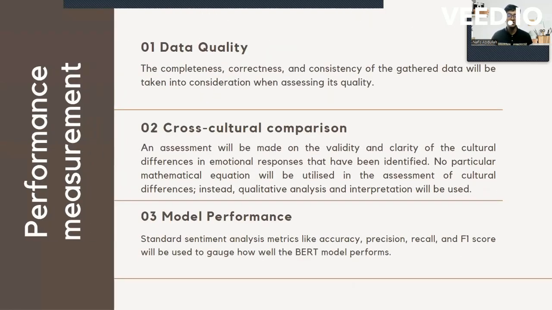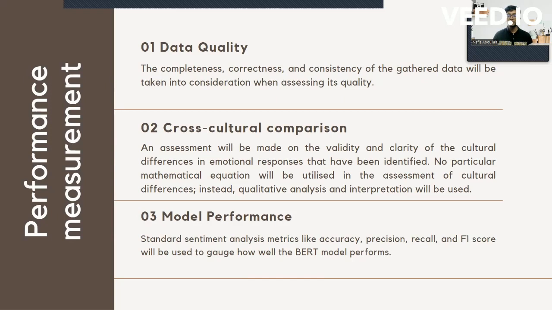Next, performance measurement. At first we have data quality: the completeness, correctness, and consistency of the gathered data will be taken into consideration when assessing its quality. Then cross-cultural comparison. An assessment will be made on the validity and clarity of the cultural differences in emotional responses that have been identified.